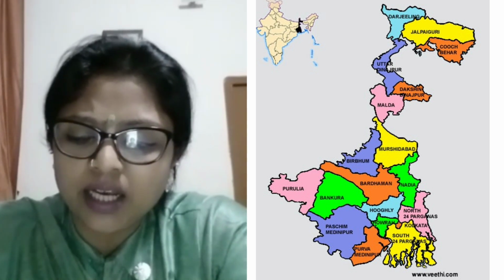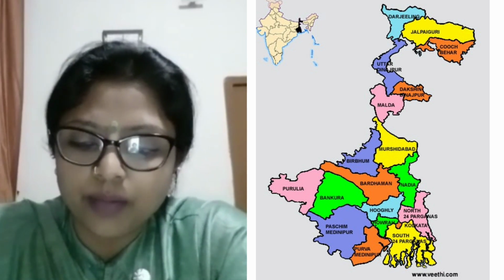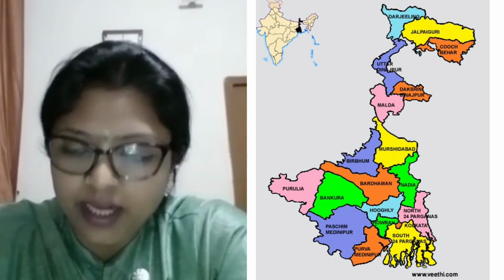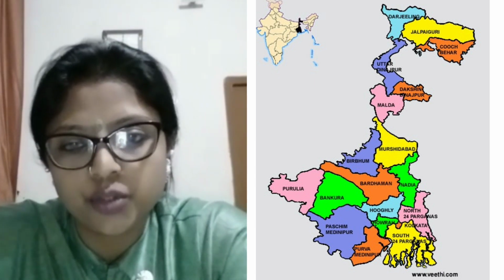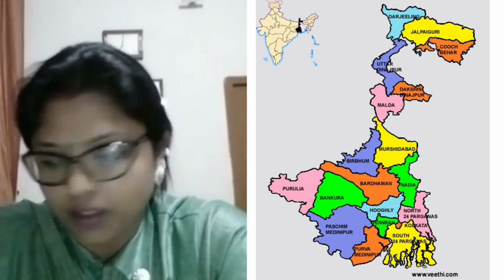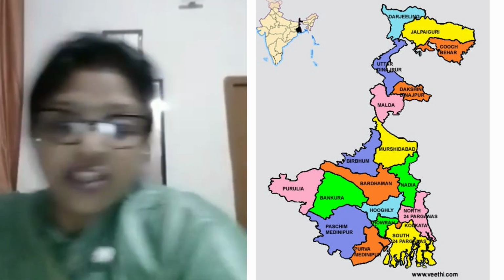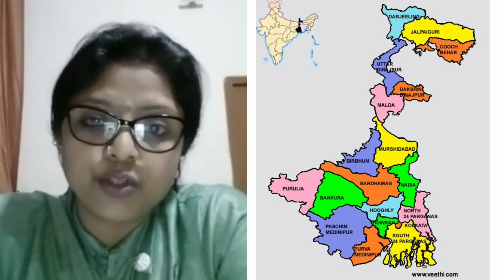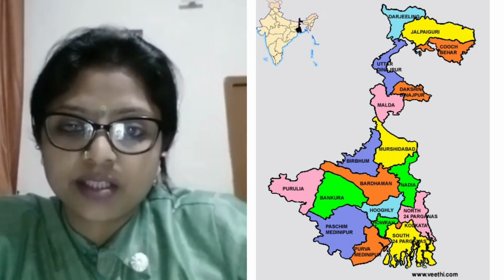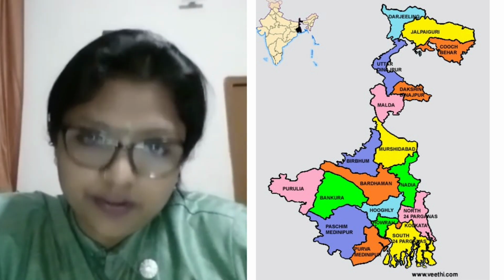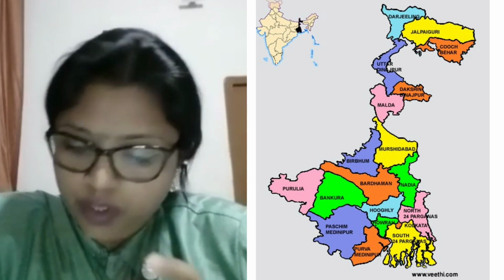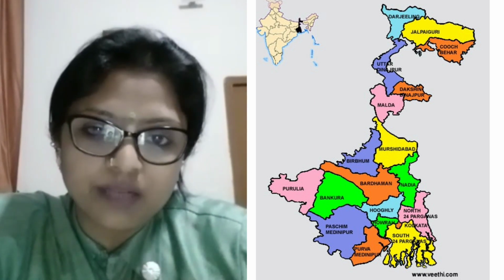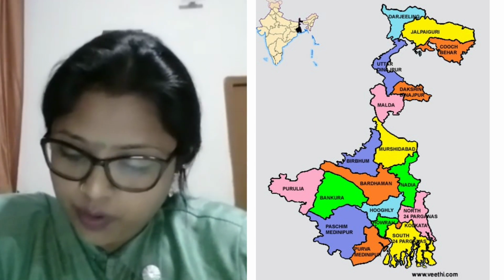Rivers like the Ganga, Hooghly, Damodar, and Mahananda make the land of West Bengal very fertile for the farmers to grow rice, jute, sugarcane, and cotton. And West Bengal is the largest producer of jute. Basically, jute bags. Because of jute, there are different varieties of jute bags. Then you will find shoes, decorative items, handicrafts, all from West Bengal.